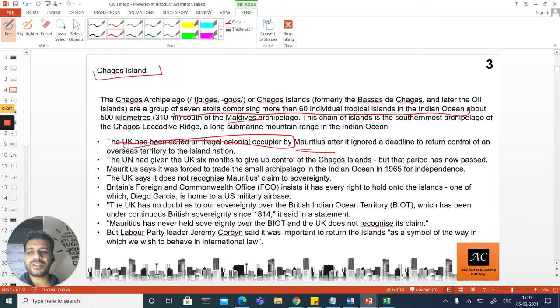The UN had given the UK 6 months. How much time was given? 6 months to give up control of the Chagos Islands, but that has not happened. Mauritius says it was forced to trade the small island in the Indian Ocean in 1965. So in 1965, Mauritius traded Chagos to the UK. That's what you need to remember from the Chagos Island.